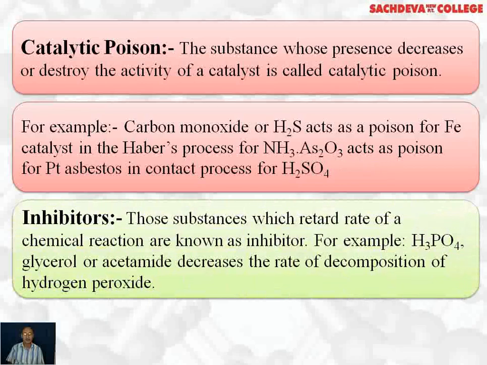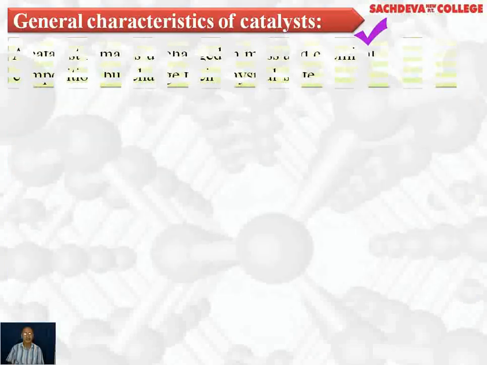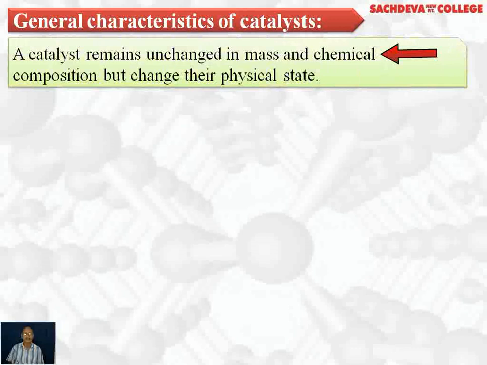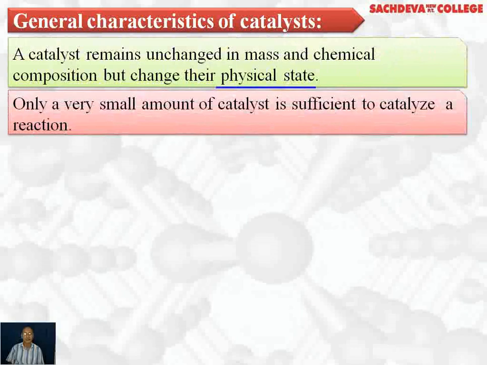Inhibitors. Those substances which retard the rate of chemical reaction are known as inhibitors. For example, phosphoric acid, glycerol, or acetamide, or even acetanilide decreases the rate of decomposition of hydrogen peroxide. General characteristics of catalyst. A catalyst remains unchanged in mass and chemical composition but only changes in its physical state.